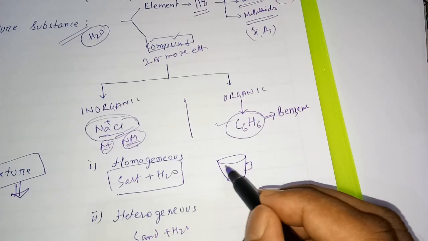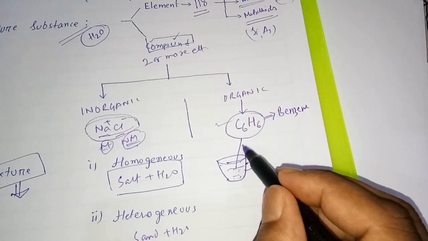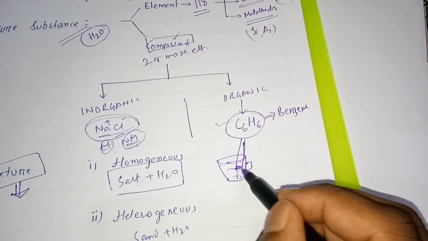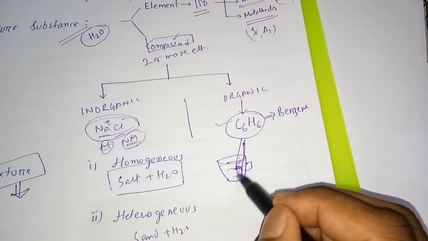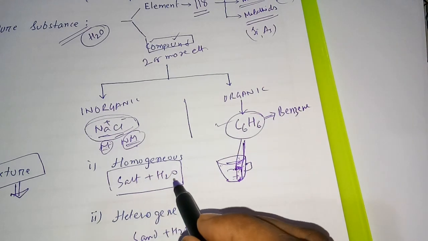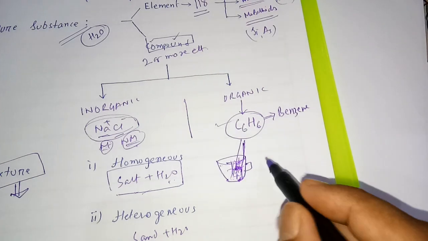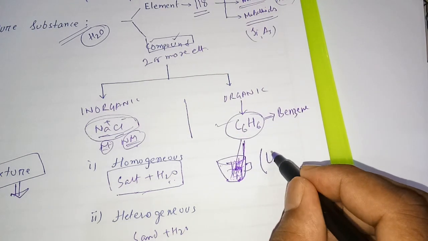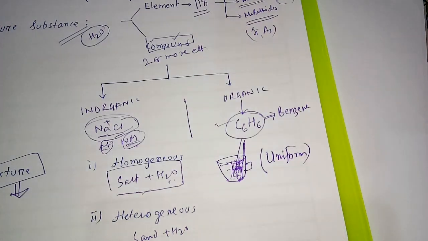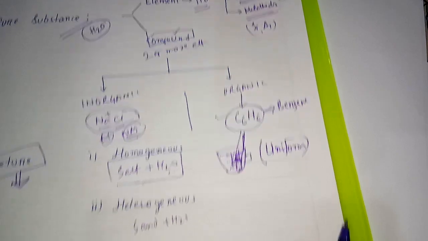Now if you have a cup of salt water, or you can take sugar in it, that will be better. If you have a cup of saline water, the taste that you get at the bottom, you get the same taste anywhere in the cup. It means the number of salt particles and the number of water particles, the ratio between them, remains the same throughout the solution. Another term we will use for that is uniform. Where the composition is uniform throughout, this is called homogeneous.